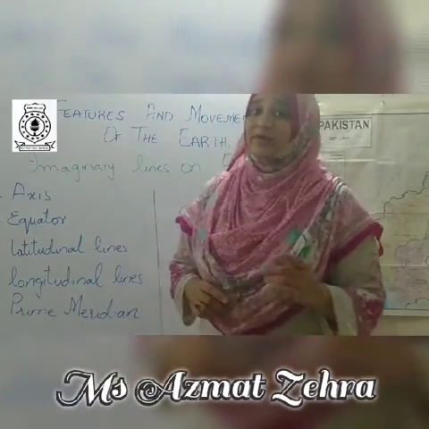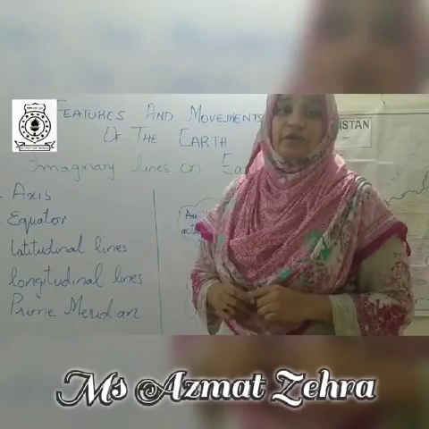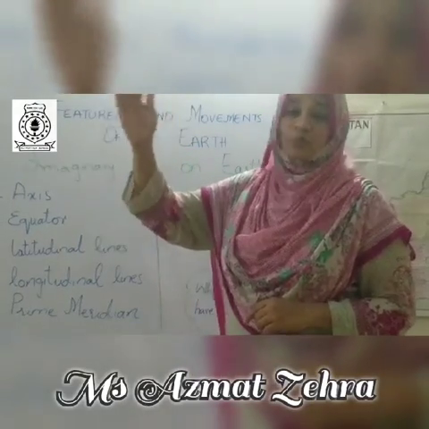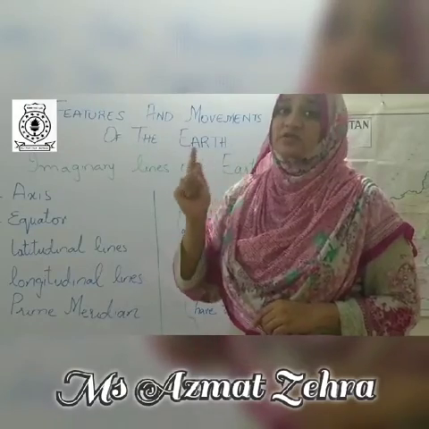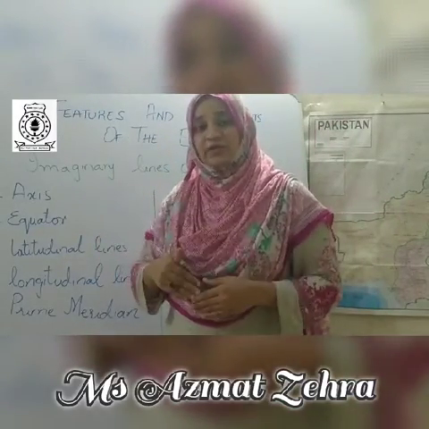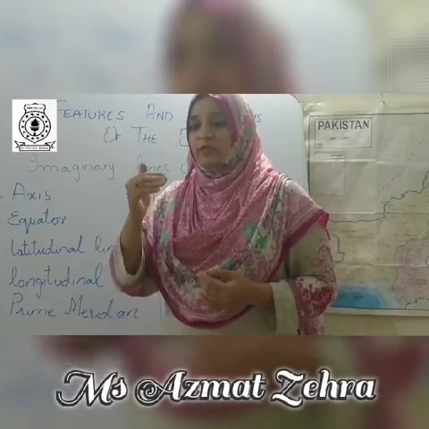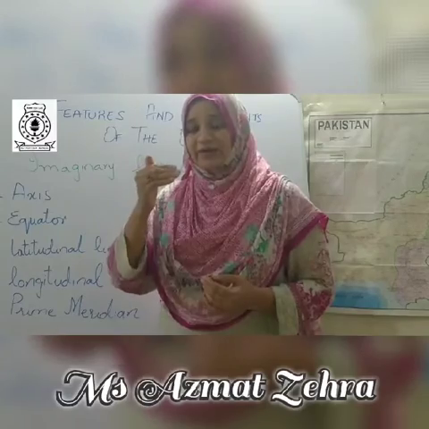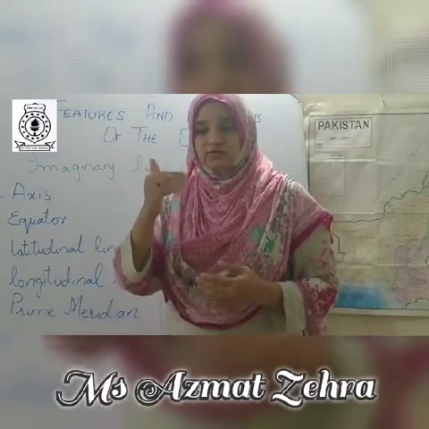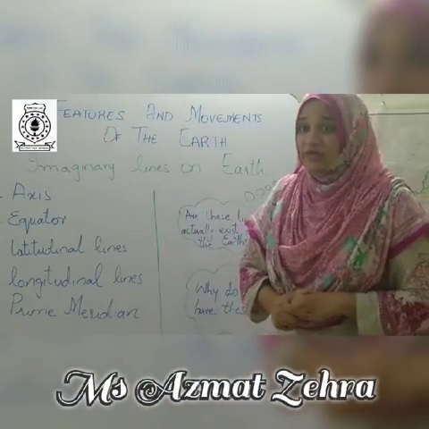That's why equator is the biggest line of the latitudinal lines. As we go from the equator towards the north pole, the size of the lines decreases. Same as when we go towards the south pole, from the equator to the south pole, our lines get smaller. Okay, these are the latitudinal lines.